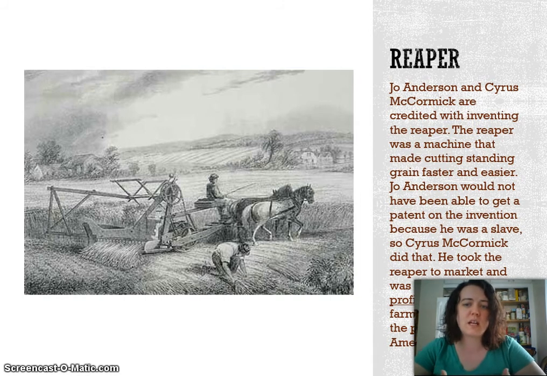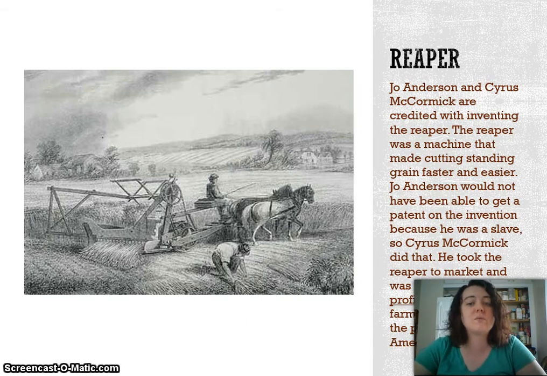And the Reaper was a machine that was made to cut standing grain faster and easier. And Joe Anderson, like I said, he wasn't going to be able to get a patent because he was a slave, so Cyrus McCormick did that. And he took the reaper to market, and he was able to make a big profit selling it to farmers. And once again, this was an invention that increased the productivity of the American farmer.